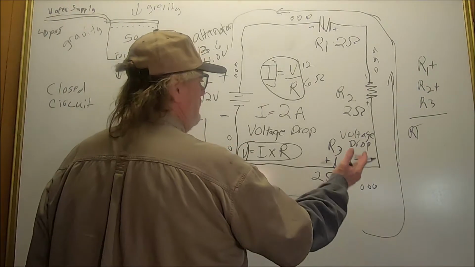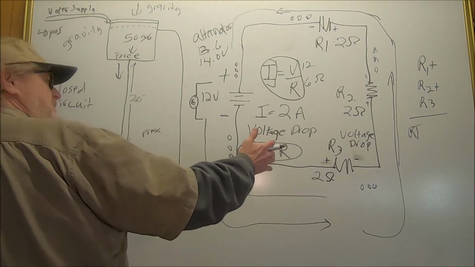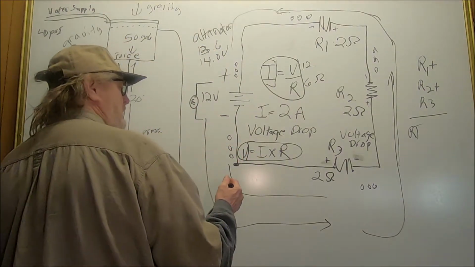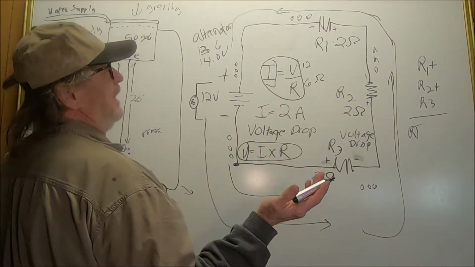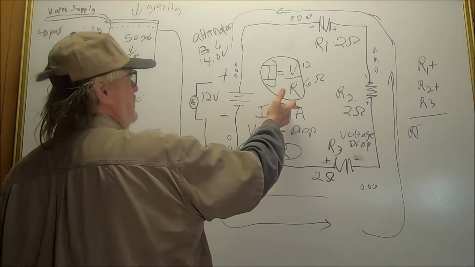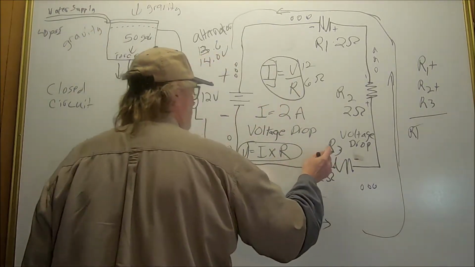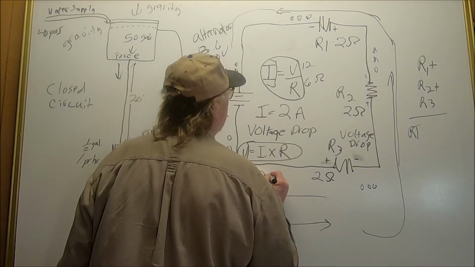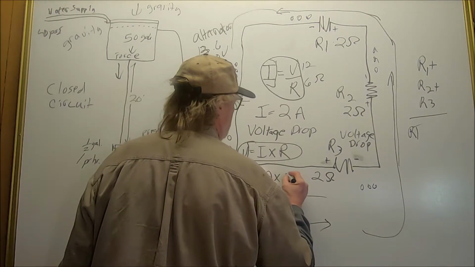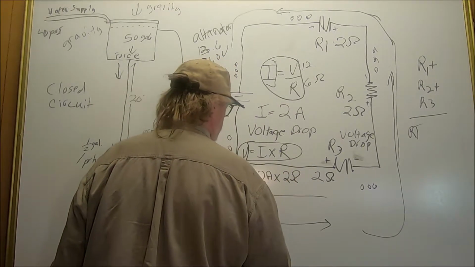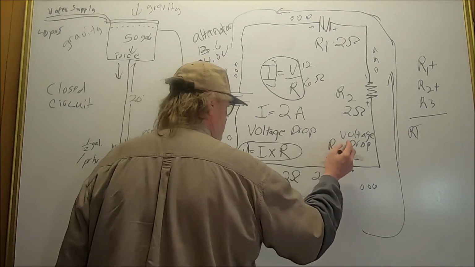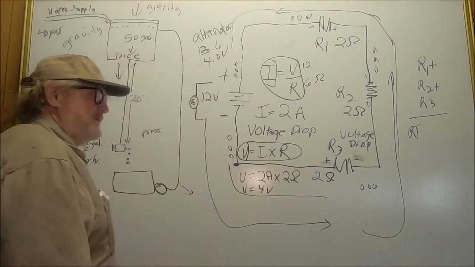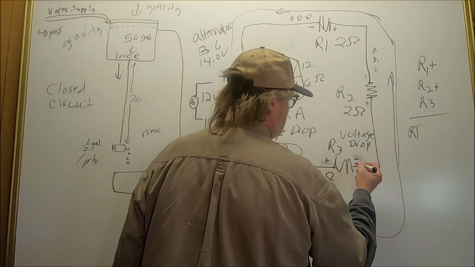All right, what should our resistance be? Our resistance should be 2 ohms. So how would I find the voltage drop for that? Well, I know the amperage is supposed to be 6 amps, or let's see, we determined it was 2 amps. So the voltage drop across that would be V equals 2 amps times 2 ohms of resistance. That means the voltage drop across this resistor right here should be 4 volts. This should have a 4 volt drop coming across it.